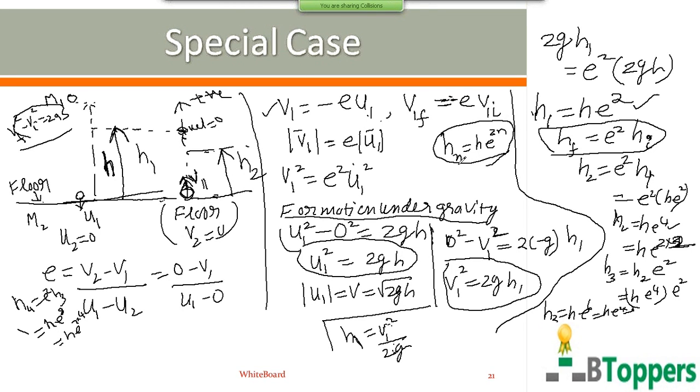So in general, if the ball is dropped from vertical height h above the horizontal floor and allowed to make collisions repeatedly, then the vertical height to which the ball rises after the nth impact with the floor is equal to h into e power 2n, where e is the coefficient of restitution between the ball and the floor.